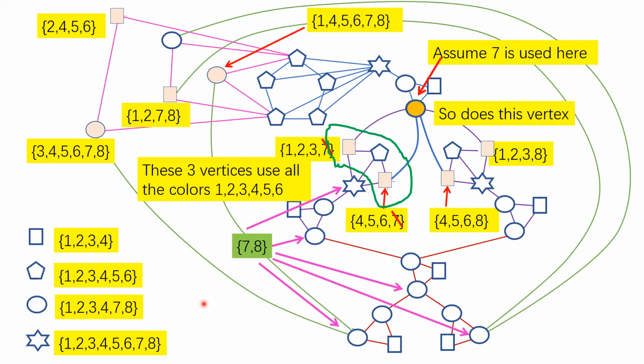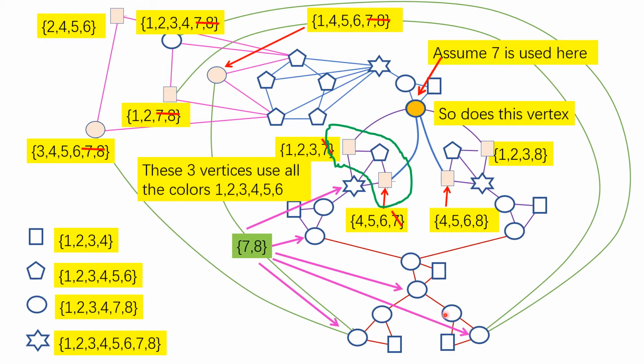Now, the important fact is that these 2 vertices, this vertex and this vertex, they both used 7, 8 as their colors. So 7, 8 cannot be used by its uncolored neighbors. That means I cannot use 7, 8 here. I cannot use 7, 8 here. And for this vertex, that's the list assignment of this vertex, and also I cannot use 7, 8 here.